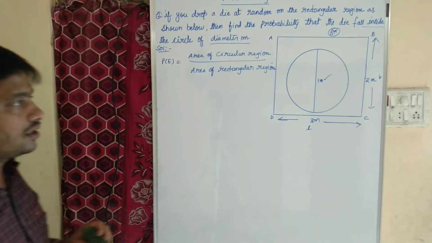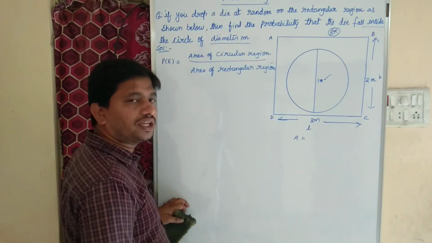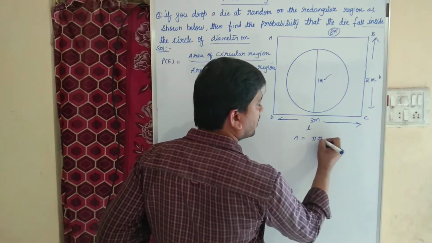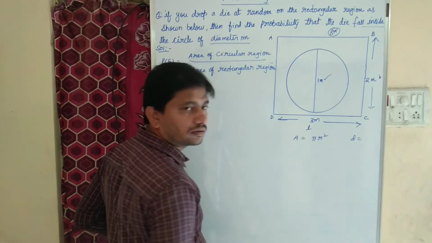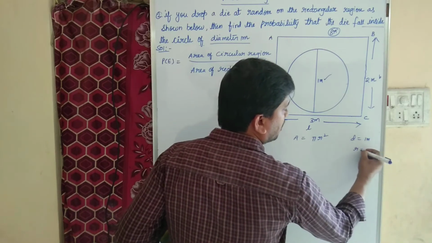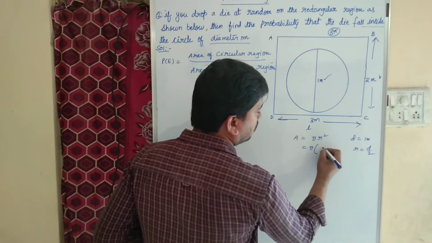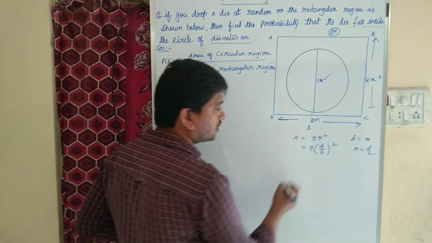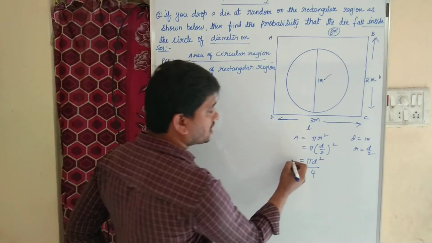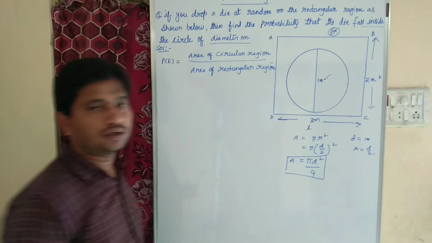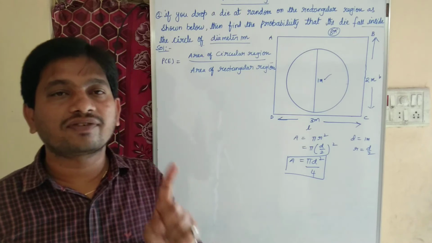Okay, so children, if diameter is given, what is the area of circle? We know that in general area of circle is pi r square. But here diameter is given, 1 meter. What about radius? Radius will be half of the diameter. I mean pi into d by 2 whole square. So pi into d square by 2 square means 4. So if diameter is given, what is the area of circle formula, children? Pi d square by 4. If diameter is given, the area of circle formula is pi d square by 4, right?